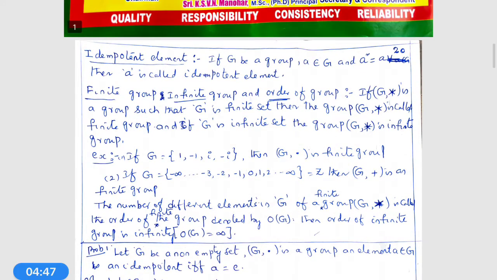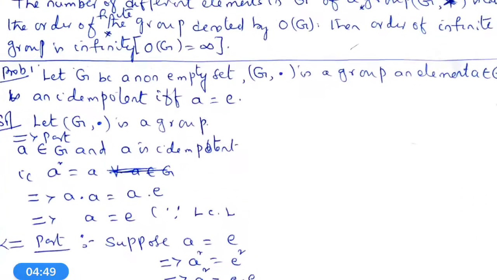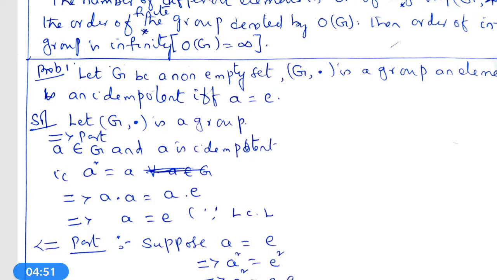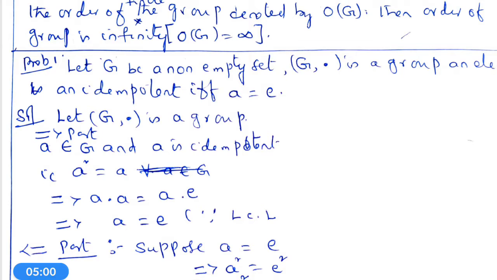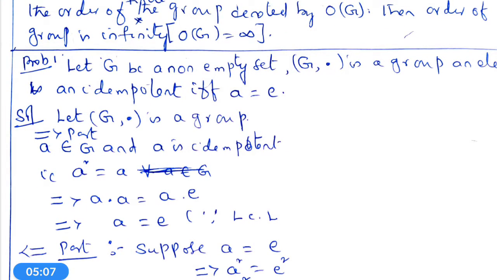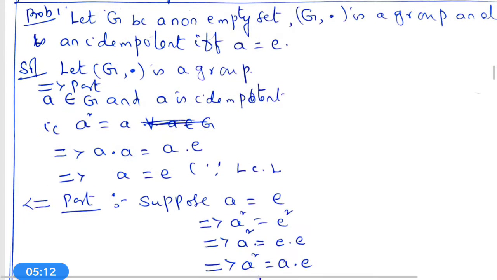A square is equal to A. That implies A square can be written as A dot A, and A can be written as A dot E because E is the identity in G comma dot. Now the left cancellation law applies, and we get A is equal to E. So in a group, if A is idempotent, then A is equal to E.